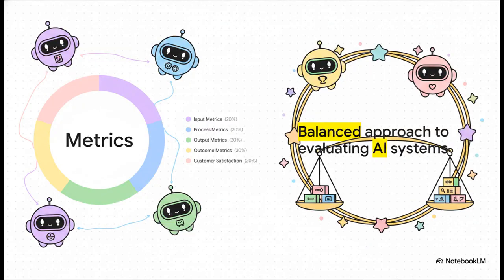Now, what's absolutely fascinating here is the balance. If you break this down, input, process, output, outcome, and customer satisfaction metrics each make up exactly 20% of the picture. All 5 metrics hold equal weight. You literally cannot have a highly accurate AI output if you completely blew your budget on the inputs, or if your customer satisfaction is down in the basement. ISO/IEC 42001-2023 demands a perfectly balanced, harmonious system to achieve true compliance.